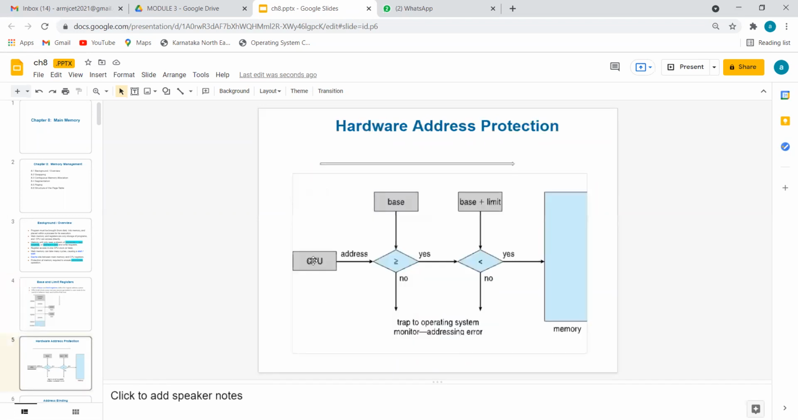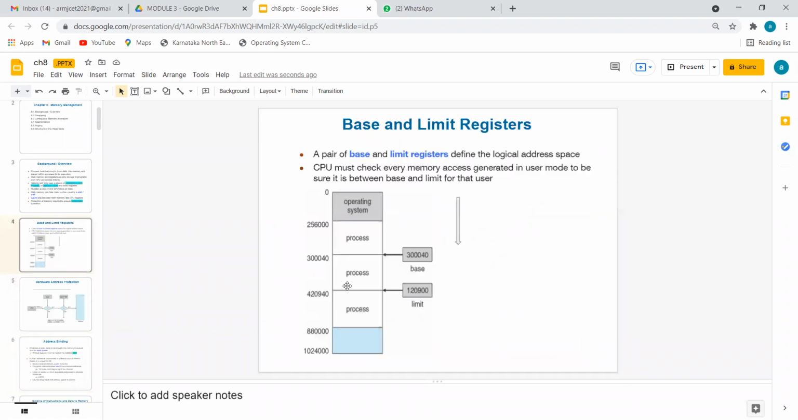Let's take 5 lakh. Is 5 lakh greater than base? Yes, correct, it will enter. But is it less than the summation of these two? Is 5 lakh less than 4,22,000? No. So again, it will give us an error because you have exceeded the area.